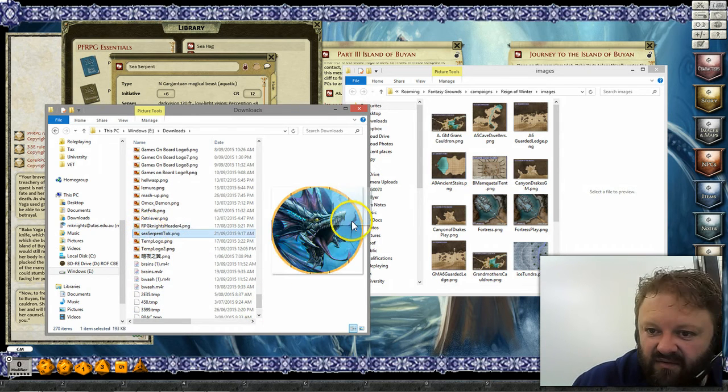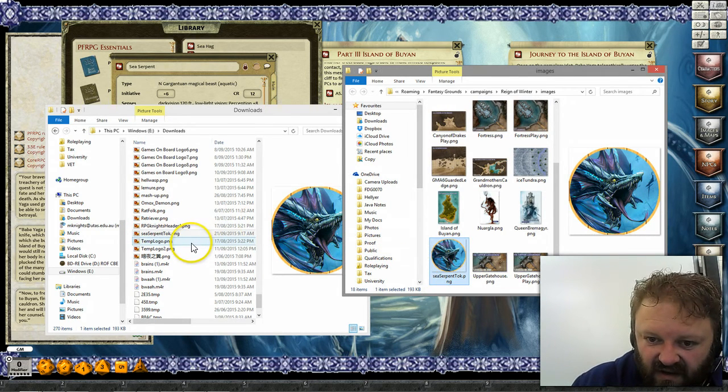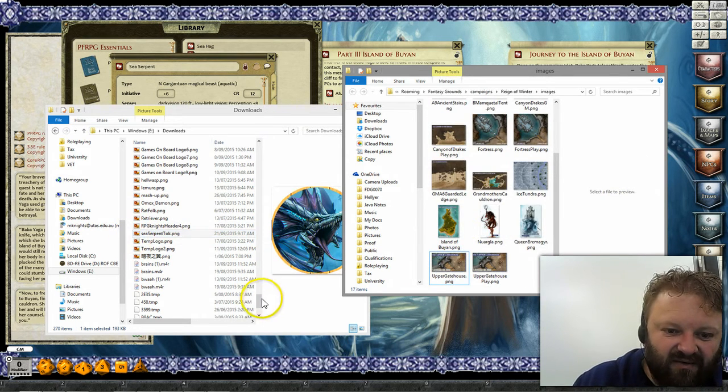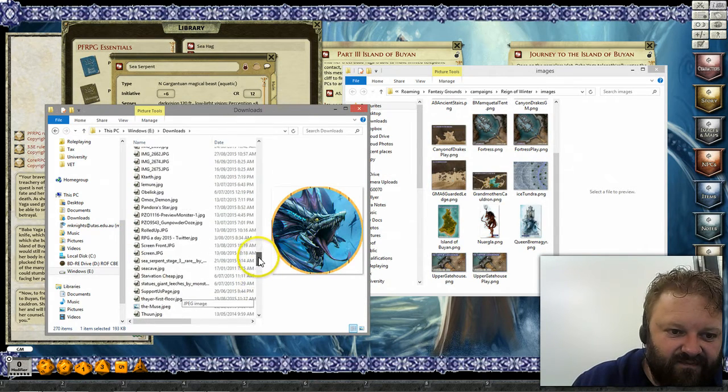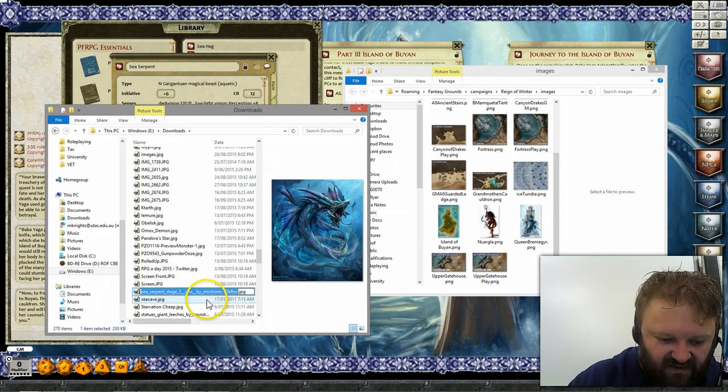There we are, Sea Serpent. We're going to drag that in. So there's a, no, actually I didn't want that, did I? Such is the way of things. We're going to delete that now because that needs to go in the token folder. What I actually want is my JPEG in here. So the Sea Serpent, there he is. We might rename that to just Sea Serpent.